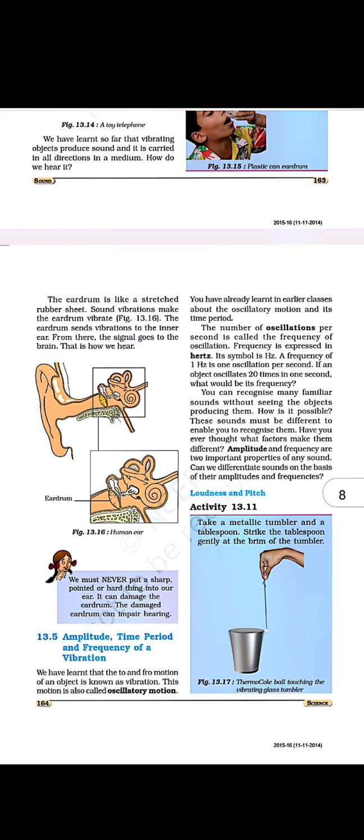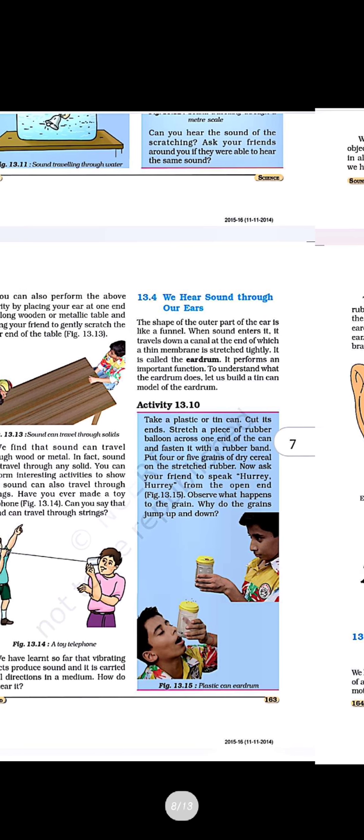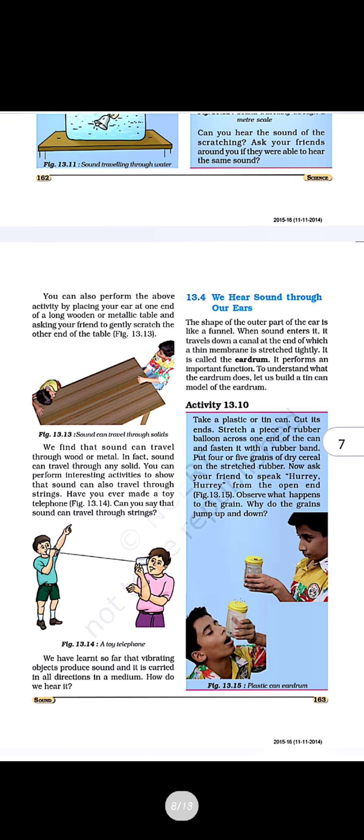Now we have seen the construction of the ear also in the last class, that the ear has a construction similar to that of a funnel, right? So the outside structure is what we can see. You can touch your ears and you can see they are stretched, right? They are stretched in the form of a rubber string, and there is an eardrum inside the ears, that is Kankapada, which we have seen in Hindi also.